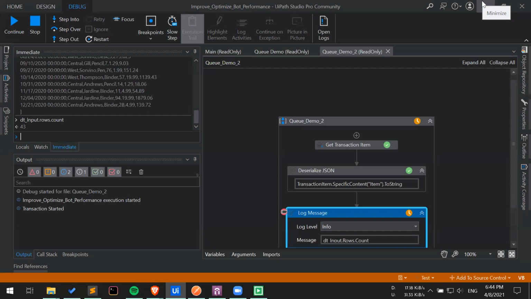Now, this is one scenario where we have uploaded a data table. There is another scenario in which I got an opportunity to learn how to upload an action item into the queue. A scenario could be, for example, that you have created an action item in Action Center, and you are waiting for it to be completed. And for some reason, someone killed your bot, or your bot just stopped. So how do you perform an action on that specific action item? How do you get to know that some action has been performed there?